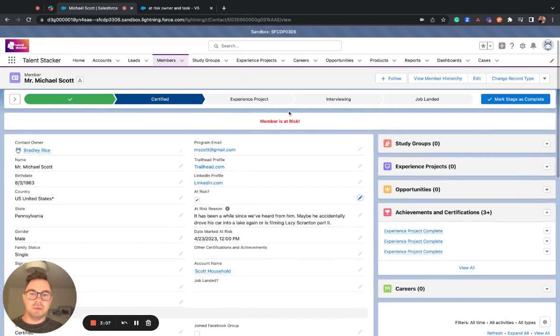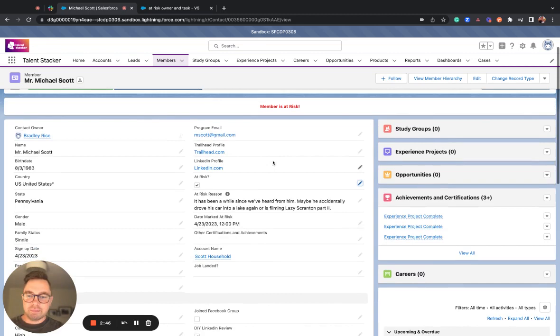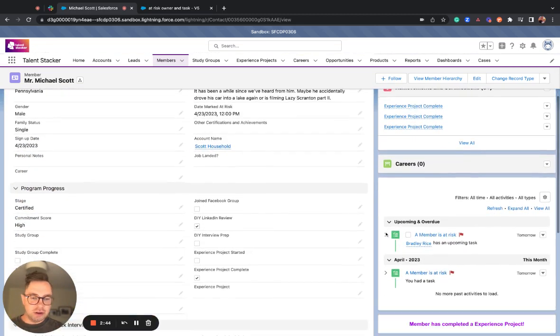From here, we have a banner that pops up immediately. This banner is here as a way to say that it is very important that we understand that this member is at risk of regressing too far and might fall out of the program. And we also saw that the ownership has switched over to Bradley Rice from me. And we also see down here that he has an upcoming task.